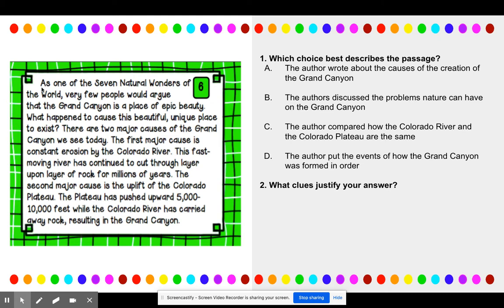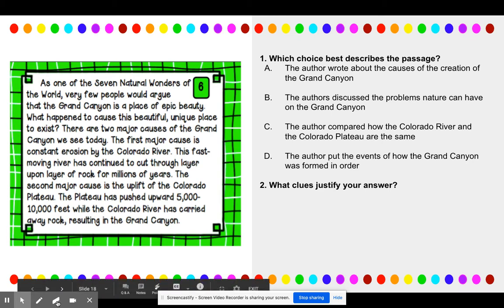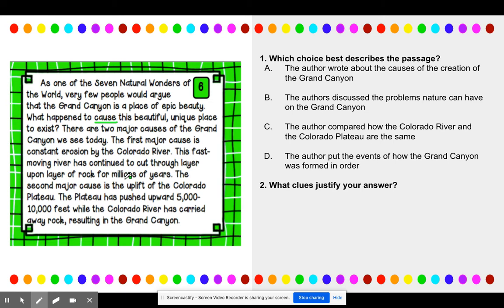Okay, here we go. It says, as one of the 7 natural wonders of the world, very few people would argue that the Grand Canyon is a place of epic beauty. What happened to cause, oh, I'm hearing that word, cause, this beautiful, unique place to exist? There are 2 major causes of the Grand Canyon we see today. The first major cause, and I'm seeing this word first, so I'm going to have that there because I want to have this discussion. The first major cause is constant erosion by the Colorado River. This fast-moving river has continued to cut through layer upon layer of rock for millions of years.